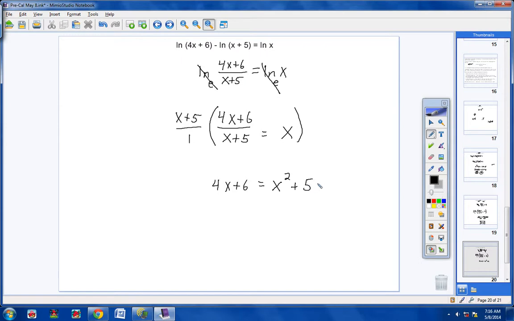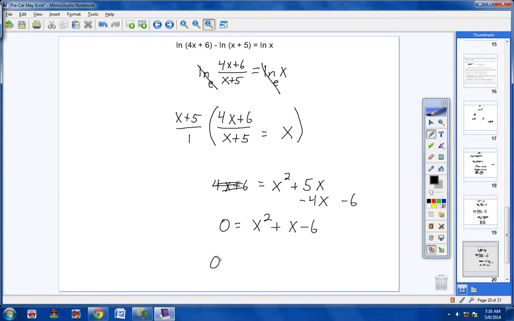Now right away, you should see you have a quadratic equation. So let's get one side equal to 0. Let's bring the 4x over and make it a negative 4x. Let's bring the 6 over and make it a negative 6. These are totally gone, and we're left with x squared plus x minus 6.